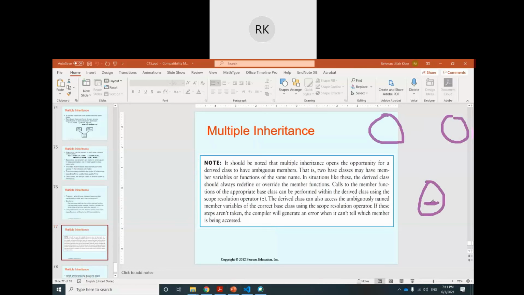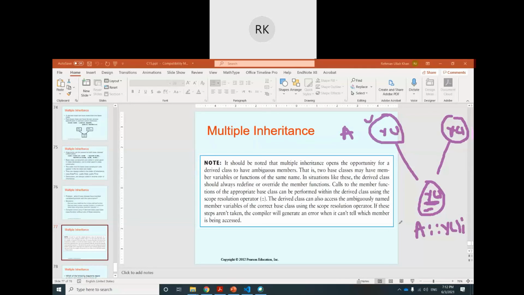If you want to call y, the compiler cannot decide whether to call this y or that y. To remove this confusion, you will have to use the class name and the scope resolution operator. For example, if you want to call this y, then explicitly use the class name A, then the scope resolution operator, and then the y function. It means you are explicitly calling this y, not the y in class B.